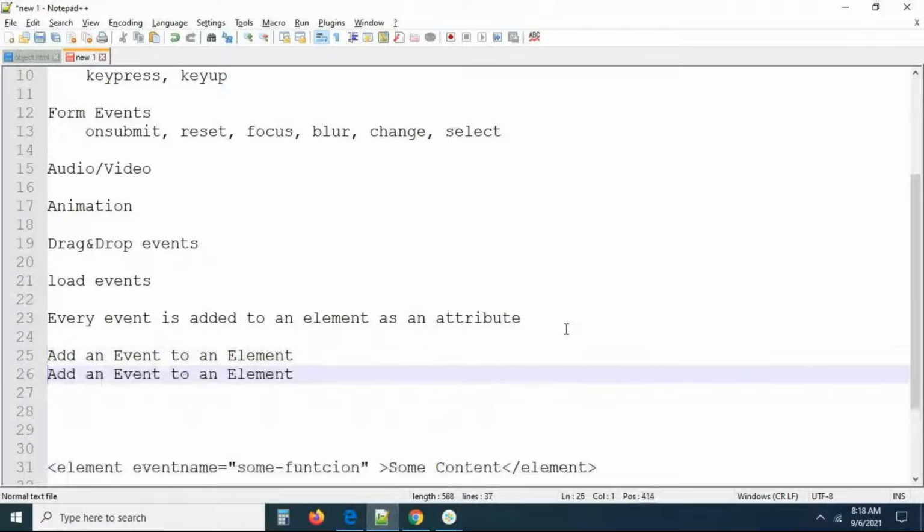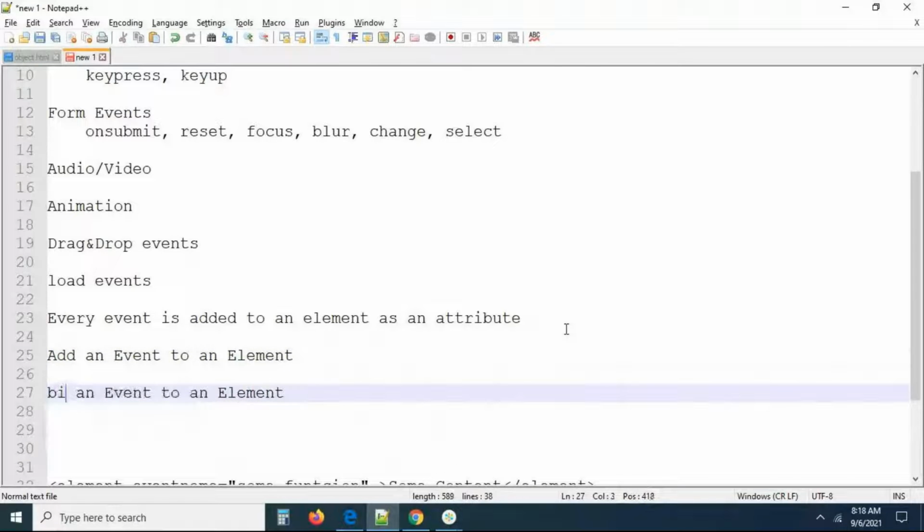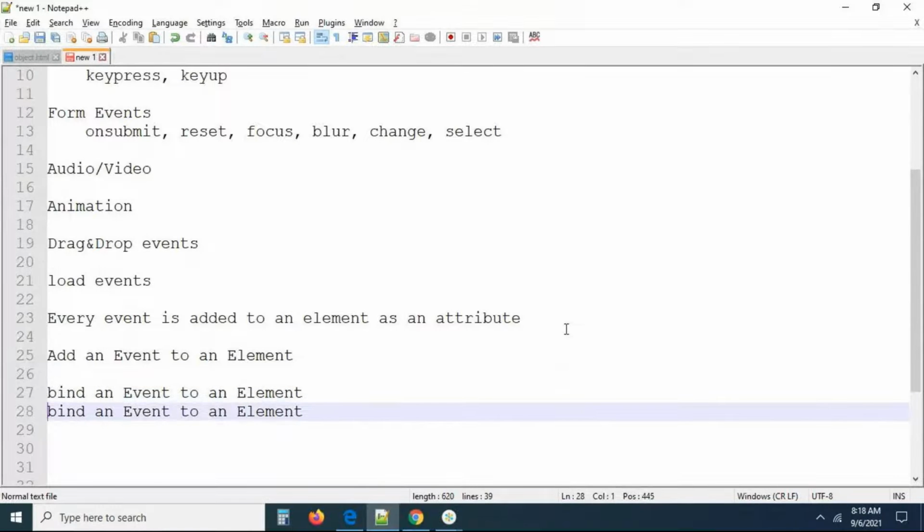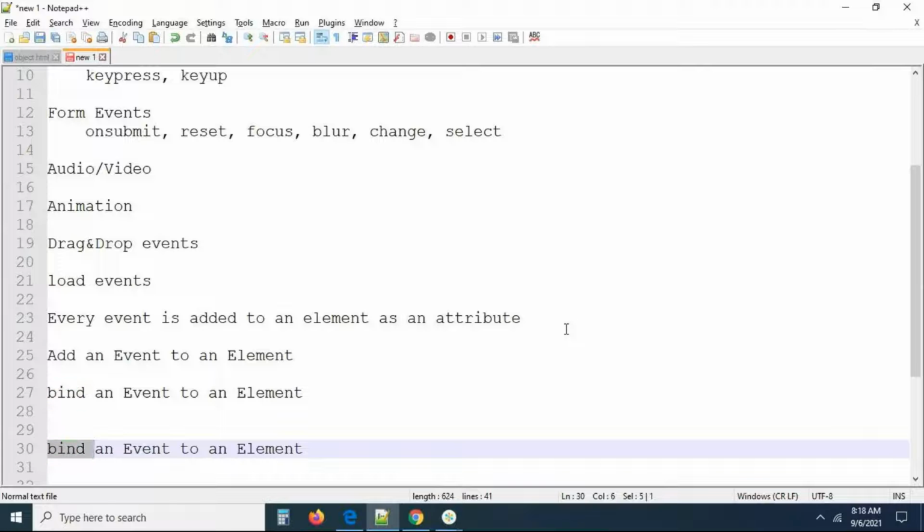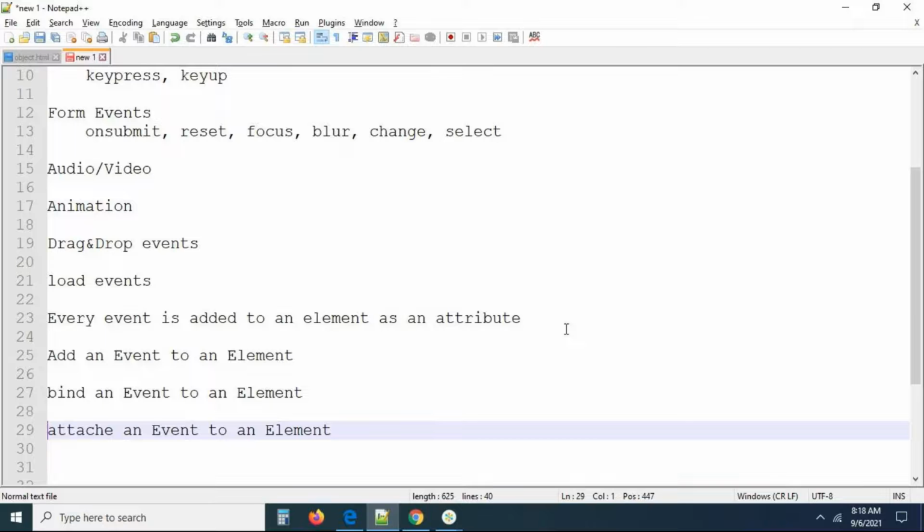Or, the same: bind an event to an element, binding an event to an element. Or I can call it one more way: attach an event. You can use any of the words, attach an event to an element. Exactly, guys, this is exactly the way of adding events to an element.